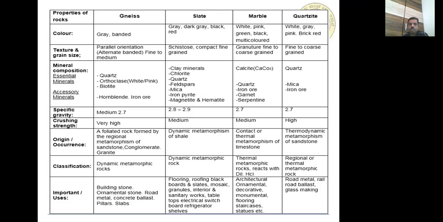When coming to mineral composition, essential minerals are clay minerals and also chlorite, quartz, feldspar, etc. Accessory minerals are iron pyrite, mica, magnetite, hematite, etc. When coming to specific gravity, it shows 2.8 to 2.9. Crushing strength is medium.